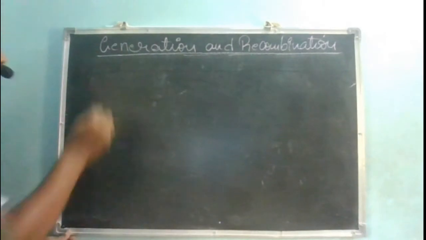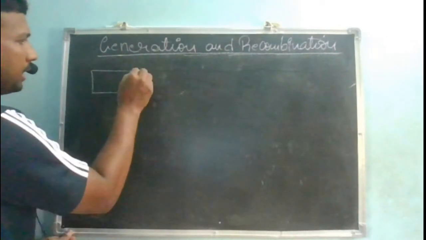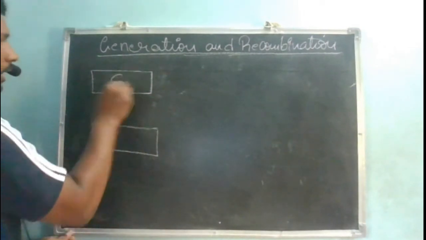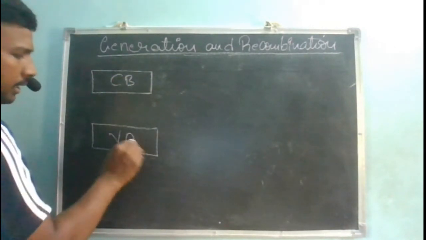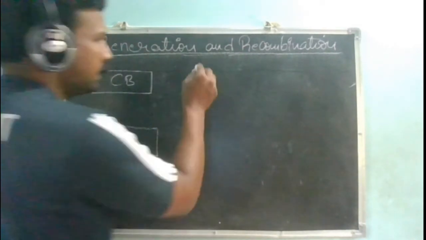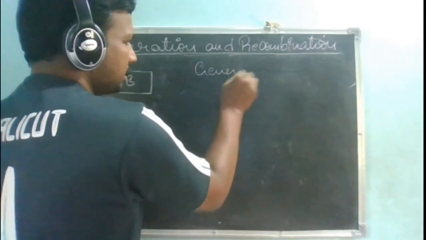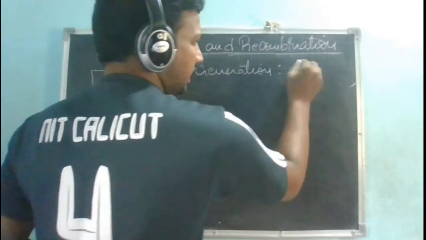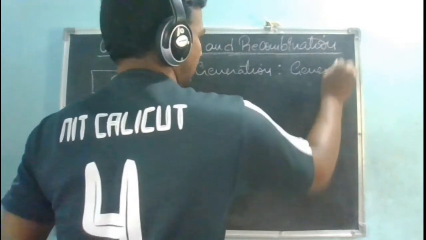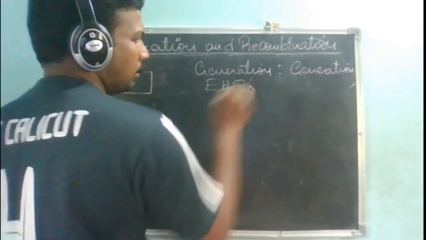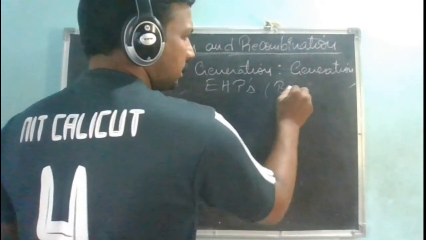Suppose I have my conduction band here and my valence band here. When I say there is a generation of electron hole pairs, what do you mean by the generation process? Generation process means generation of electron hole pairs, that is giving birth to your electrons and holes.